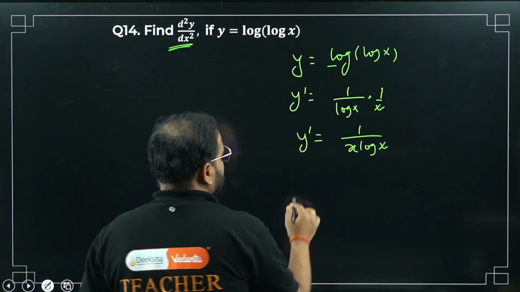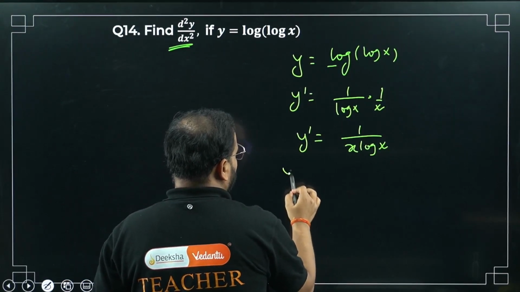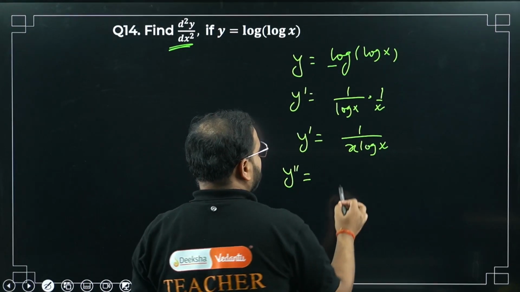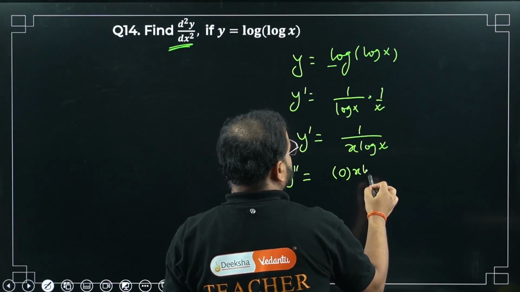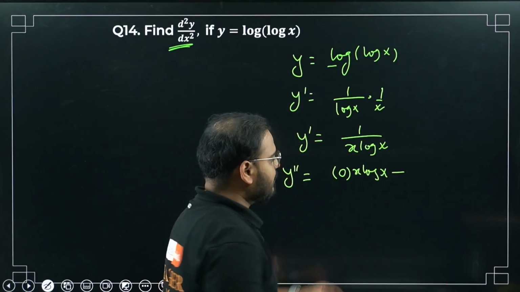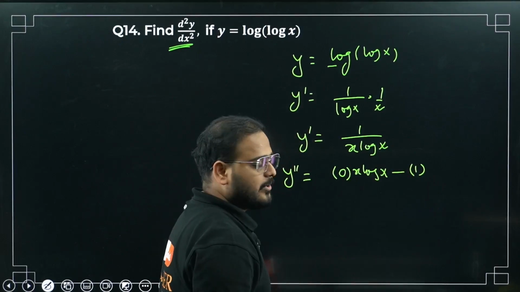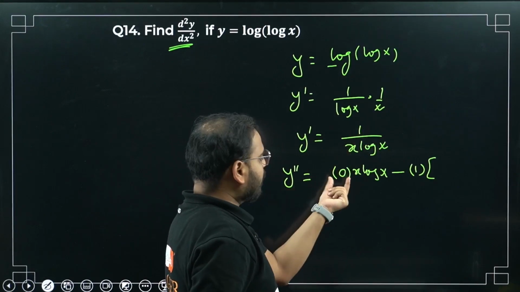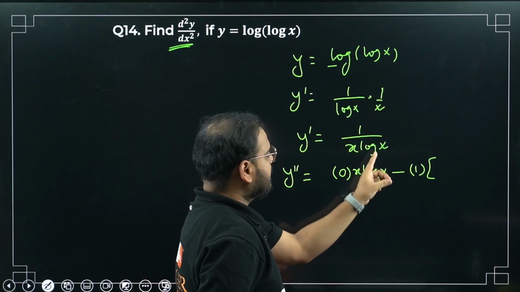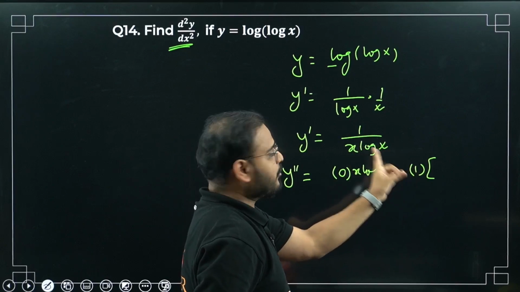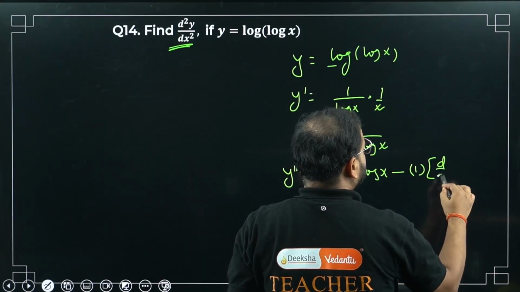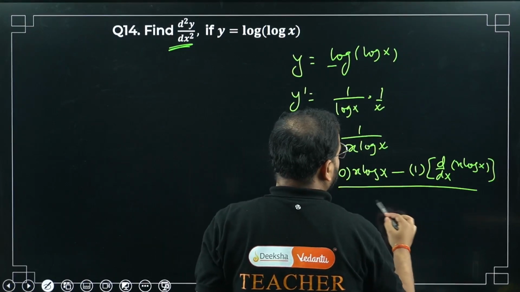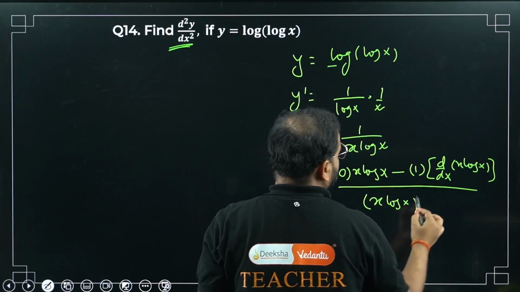Okay. Please check. So I can do y double dash equals, check here. I have to use the quotient rule over here. So first, for the numerator, I'm going to get 0 and keep x log x as it is. Minus sign will come. Keep the numerator as it is. Differentiate the denominator. For that, I have to use the product rule again. For the numerator, I got 0. x log x is kept as it is. Second time, minus sign comes. Numerator is kept as it is. I have to differentiate x log x. This whole thing will be divided by x log x the whole square.